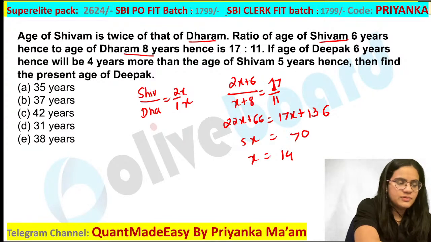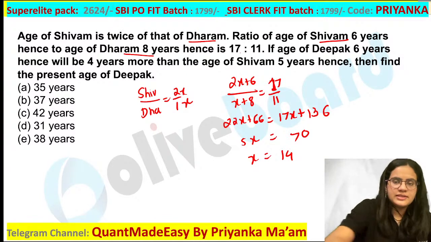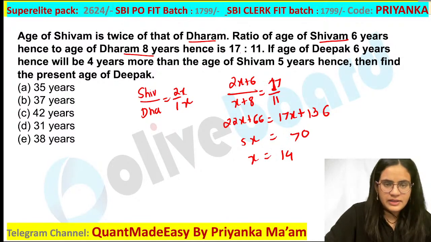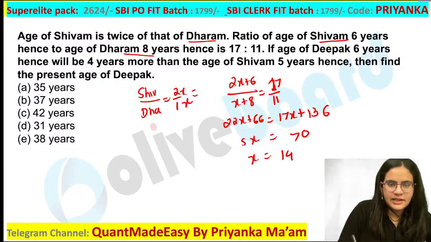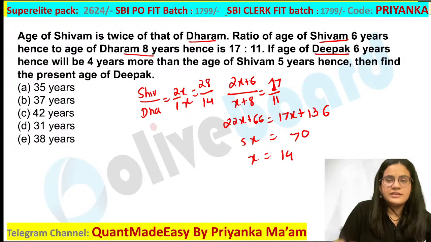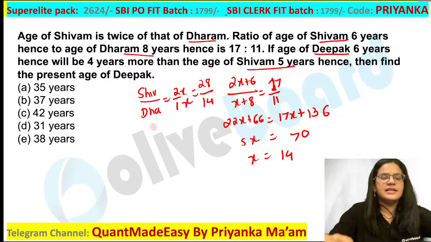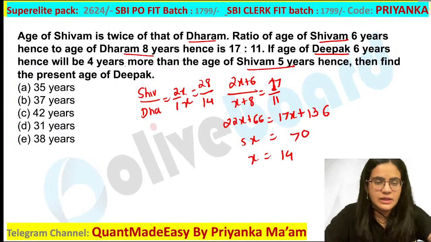Are you all getting this one? Is there anyone having any doubt? So you are getting x value as 14. Once x value is 14 here, present age of Shivam would be 28 and that of Dharam would be 14. Now what is asked in your question: the age of Deepak, so there is a third person Deepak, 6 years hence will be 4 more than the age of Shivam 5 years hence. Then find the present age of Deepak.